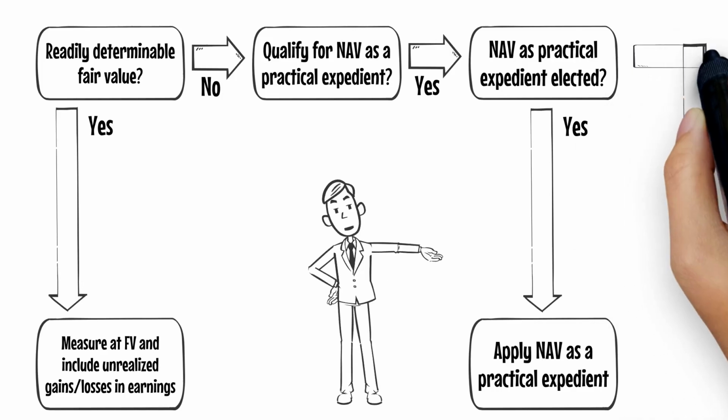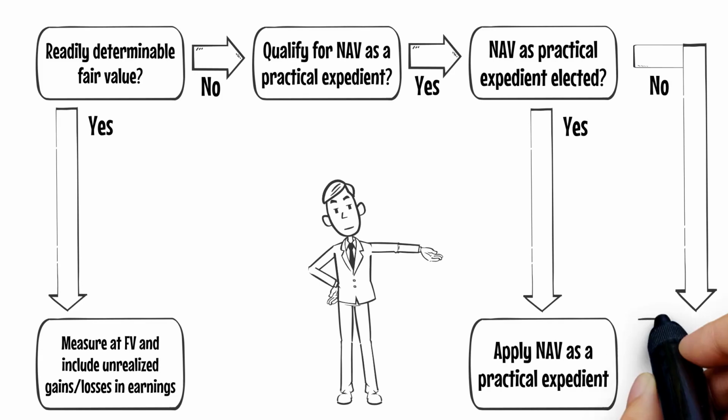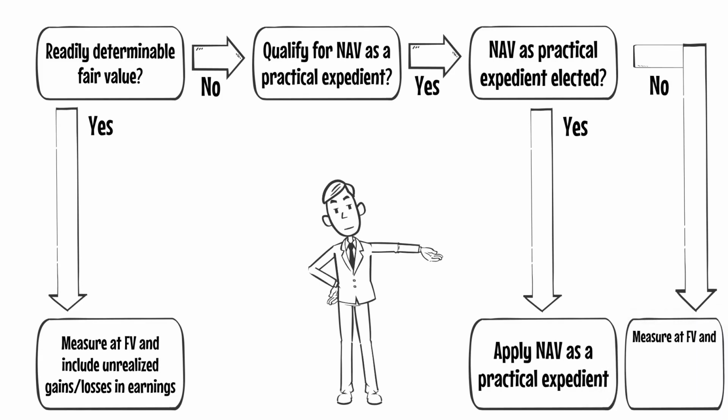820-10-35-59. However, if the entity qualifies for use of NAV as a practical expedient, but decides, for one reason or another, not to use it, the investment is subsequently measured at fair value in the statement of financial position, with changes in fair value included in earnings.